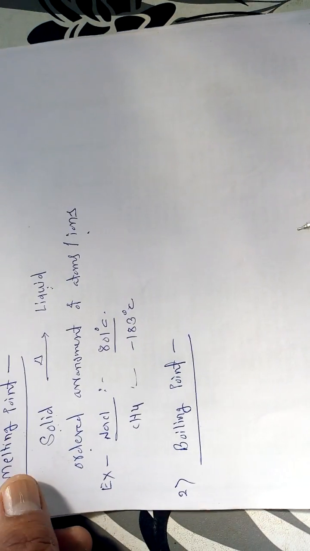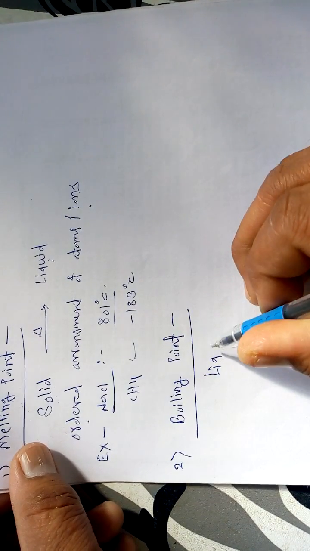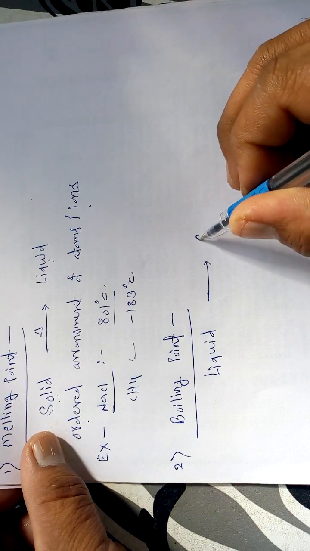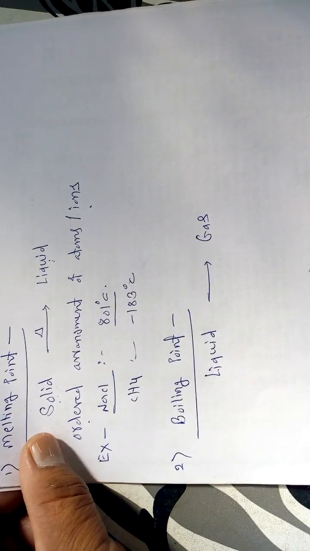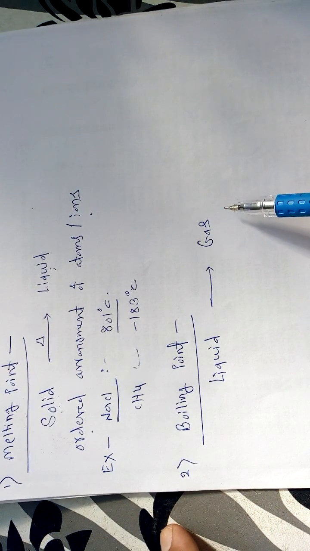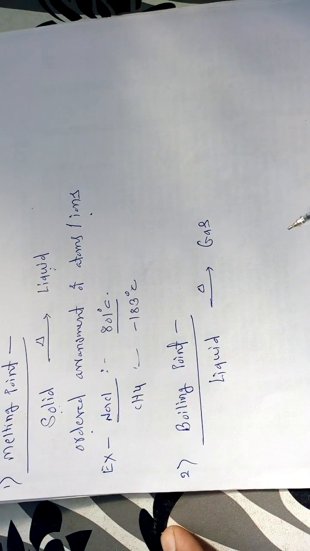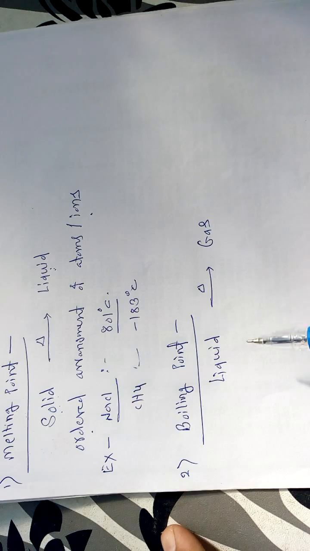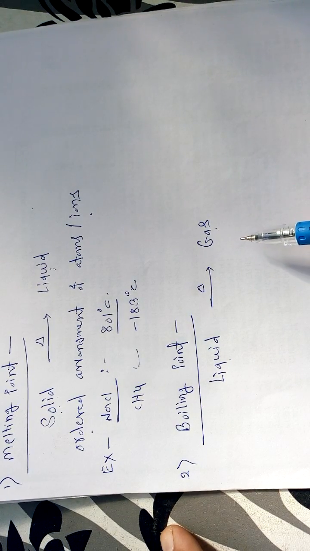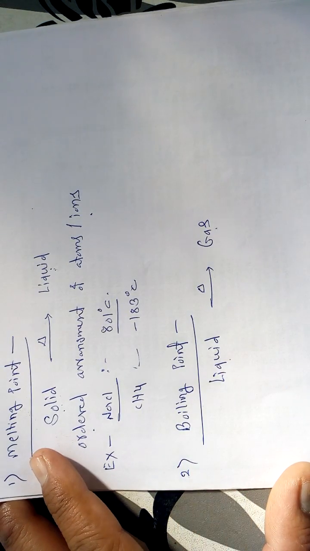Suppose initially we have a liquid compound, and if we want to convert this liquid compound into a gaseous compound, or change the state of this molecule from liquid to gaseous state, then we have to again apply heat, or apply temperature to the particular liquid. Then this liquid gets converted into gas, and during such a conversion we have one important temperature, which is nothing but the boiling point.